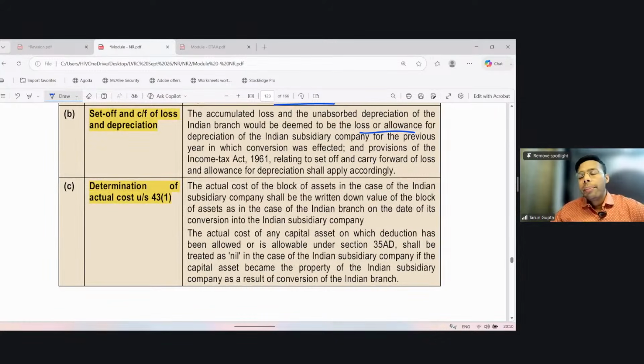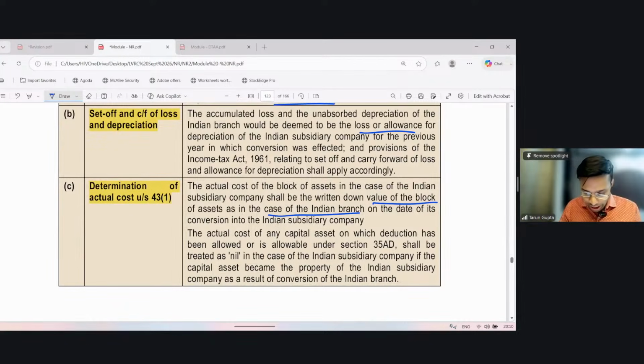Actual cost means the actual cost of the asset acquired by the company from this conversion. Of course, if the conversion is tax neutral, then the actual cost in the hands of the company shall be the same as the actual cost in the hands of the branch. So it says that the actual cost of the block of assets in the case of the Indian subsidiary shall be the WDV of the block as in the case of the Indian branch on the date of its conversion into the Indian subsidiary. So on the date of the conversion, whatever the value at which the assets were held by the branch shall be the value at which the assets will be taken over by the company.